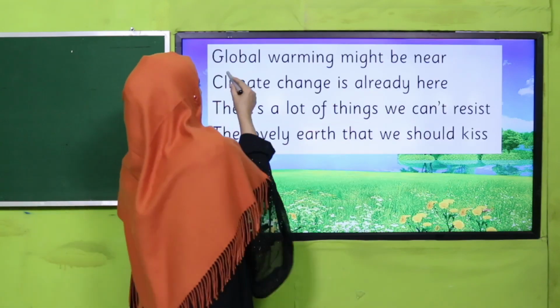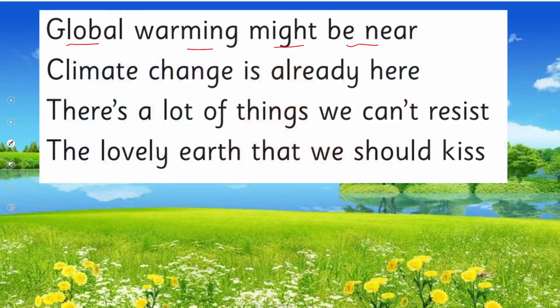The next stanza is there: Global warming might be near, climate change is already here. There is a lot of things we can't resist, the lovely earth that we should kiss. So it is a message, my dear students, through this poem.